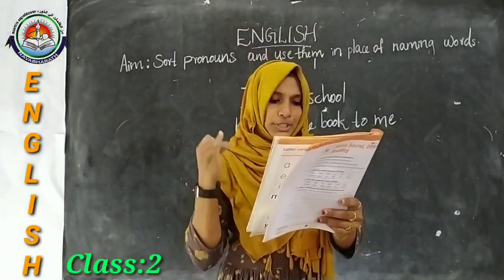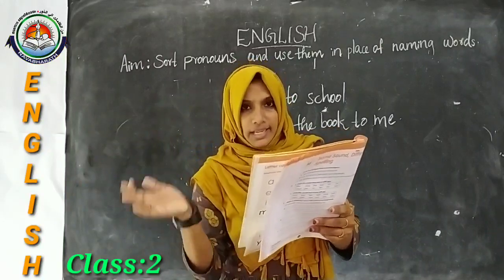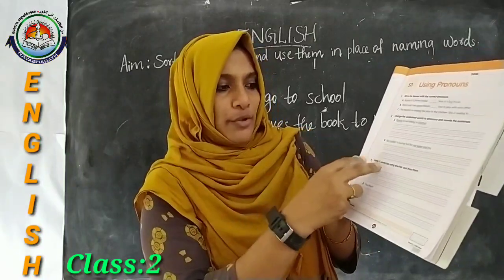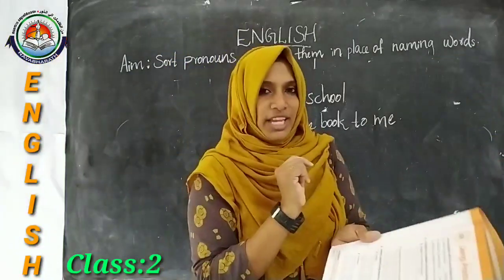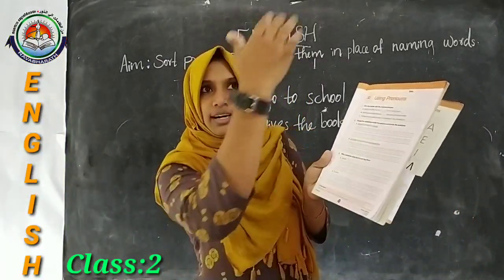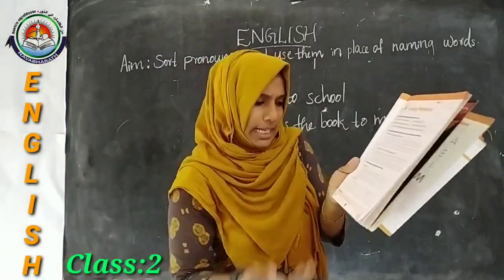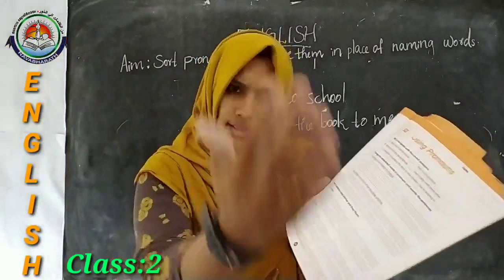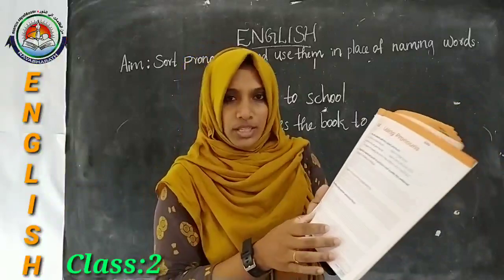Then 3, write 2 sentences using she or her and they or them. So here you have to make 2 sentences by using the words she, her, they, them. How can we make a sentence with these words? Yes, she is looking at her house or her car or her jeep, anything like that. Then we can make they went to a movie with them. Okay, so in this way you can make at least 2 sentences by using the given words.